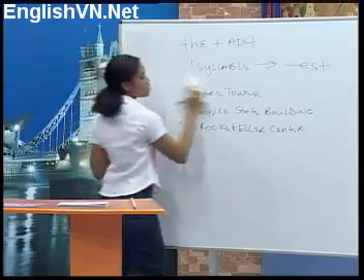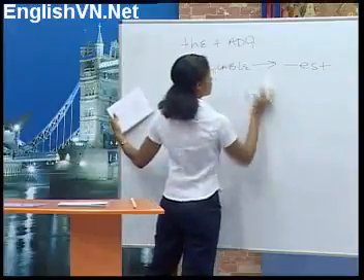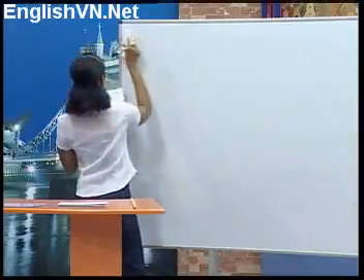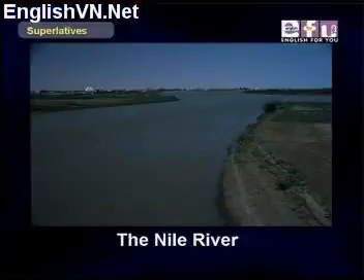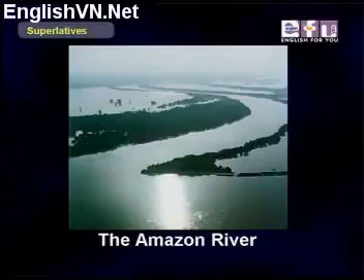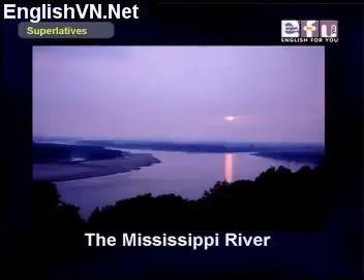Okay, let's look at some other places or things. Okay, we have the Nile River. The Amazon River. The Mississippi River.